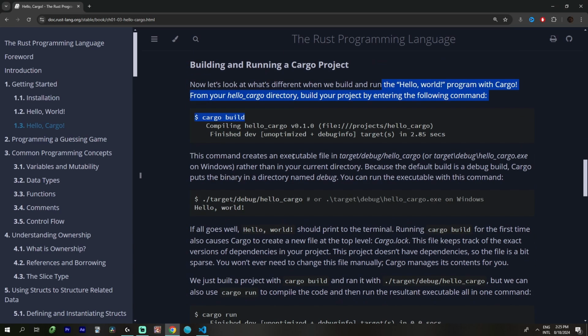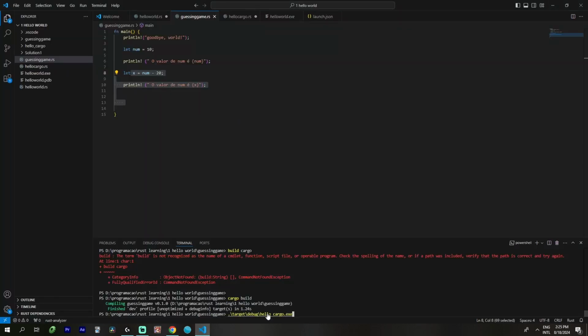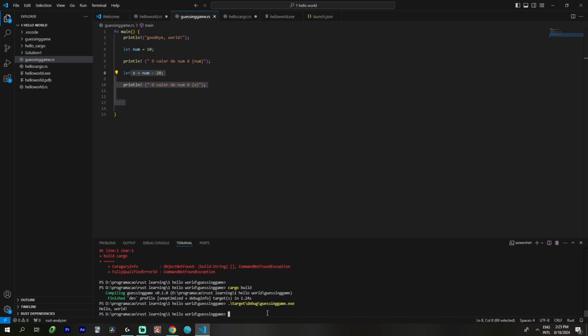It's going to create an executable in your current directory, because default build is a debug build. Let's see. This is how you execute it, but I have to use guessing.exe. Hello world, alright. But there's something wrong with it. It's supposed to say goodbye world.